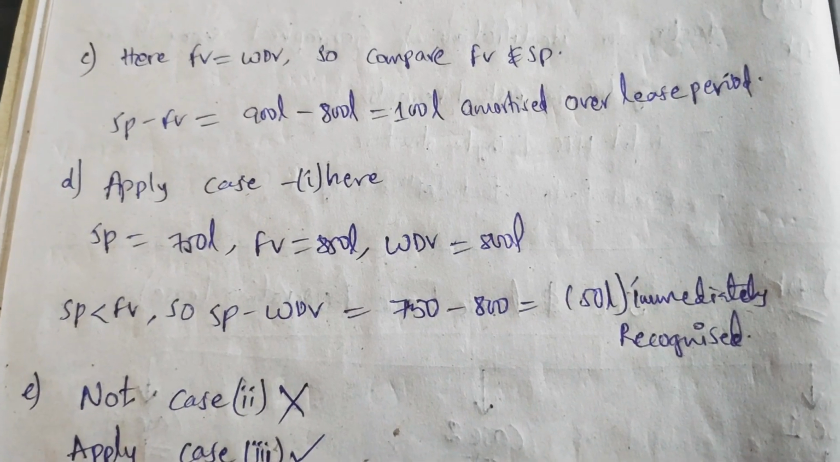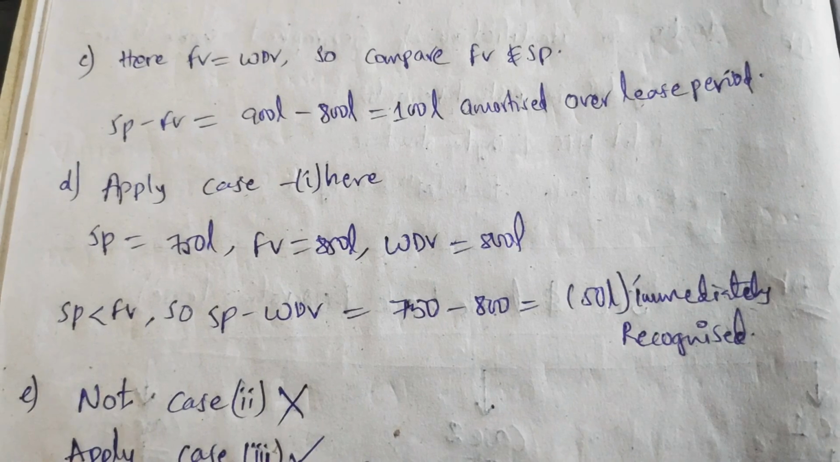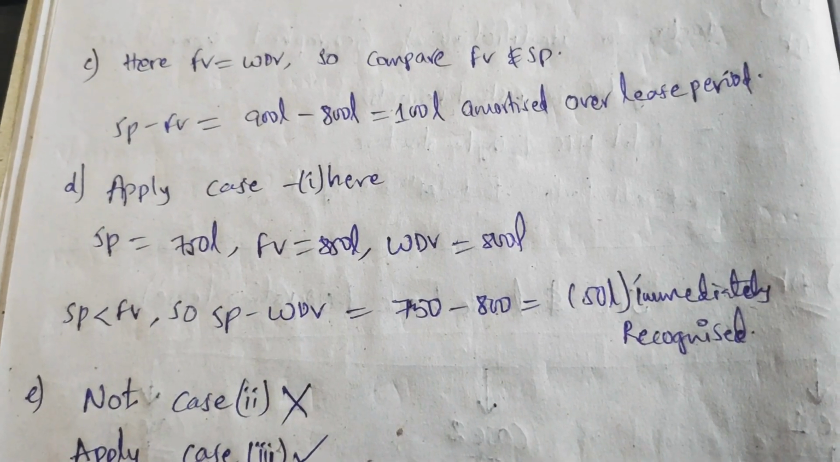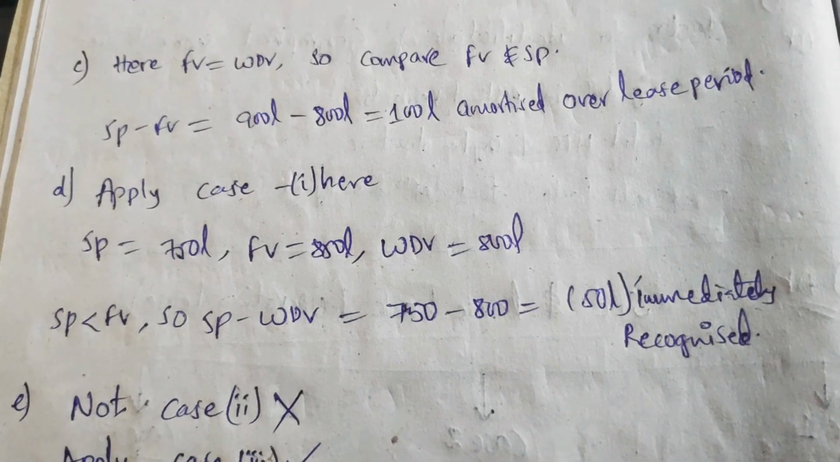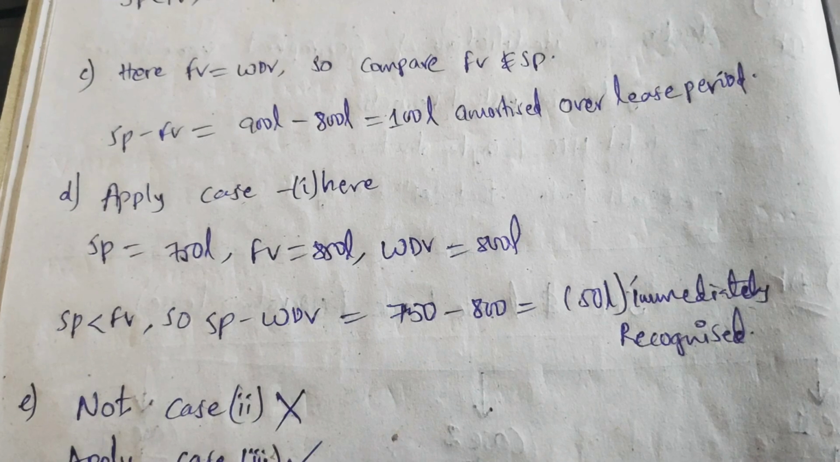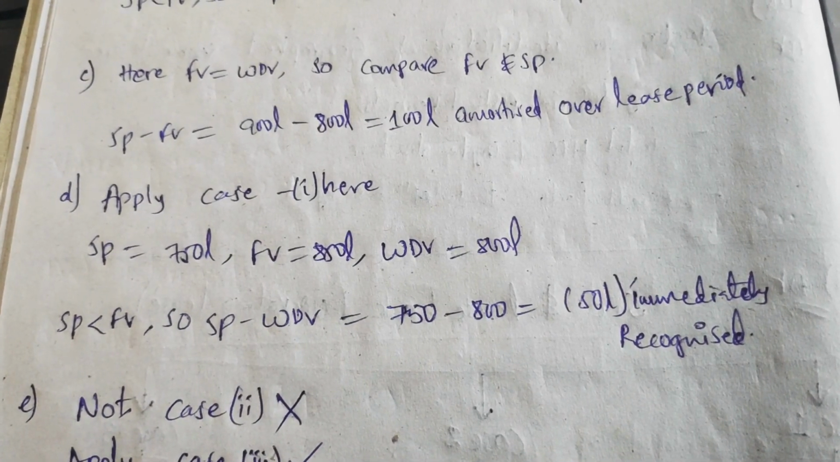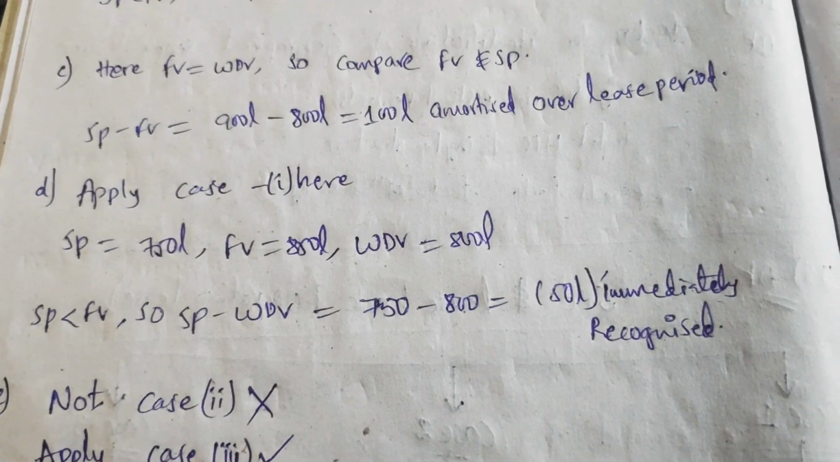The selling price equals 750 lakhs, fair value equals 850 lakhs. So the selling price is lesser than that of the fair value. Selling price minus return on value equals 50 lakhs, to be recognized immediately. We have sold it for less than the return on value which was recognized in the books of accounts. So we need to recognize the loss of 50 lakhs immediately.